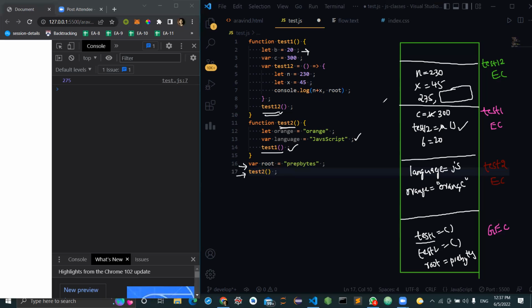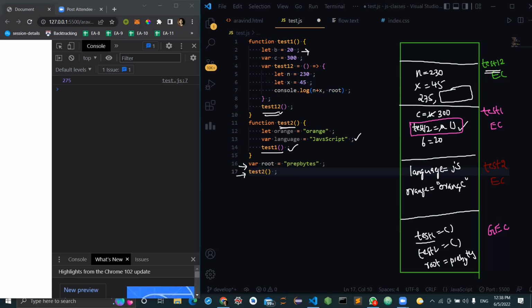So same thing, if you understand the closure concept: if there is no variable named root within the current execution context, from where will we have to check? In its parent execution context. Who is the parent of test 1, 2? Test 1. See here, where is the test 1, 2 variable present? In which context is test 1, 2 present? Test 1 execution context. And is there a variable named root within this? No, sir. So then what we have to do, recursively, is the same process.